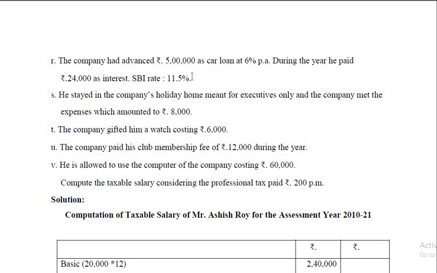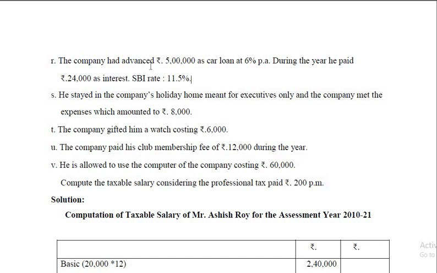So 6 is equal to 24,000. What is 5.5? Or else what you can do is, 6% is equal to 24,000. What is 100%? And then after that, 5.5% you have to calculate. Don't go for a long, lengthy procedure.